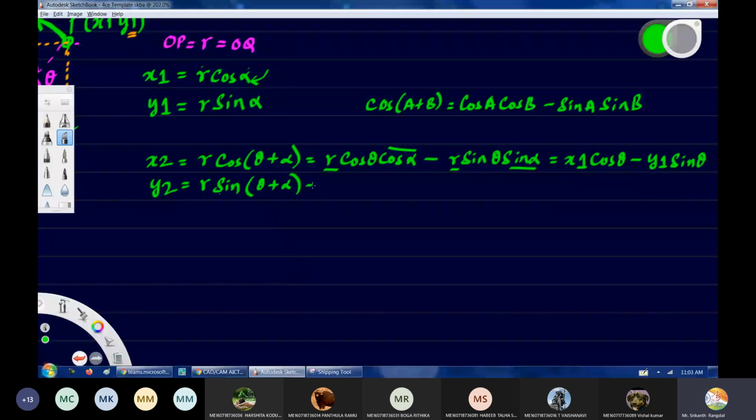Same way, y2 we have to do. So sine a plus b we'll have to expand. We all know sine a plus b. What is the expansion of sine a plus b?